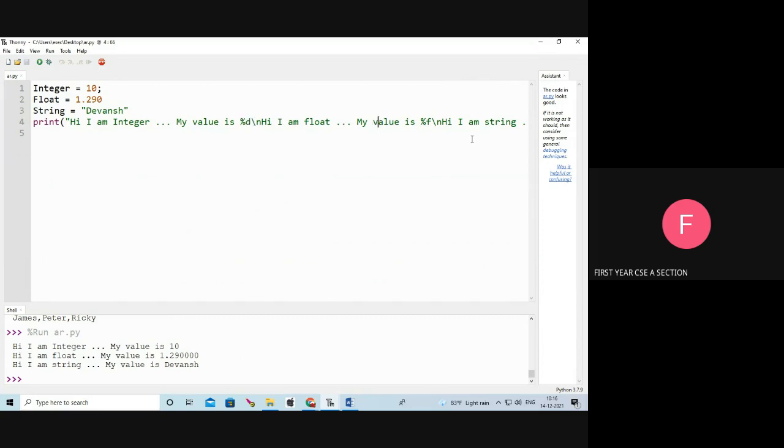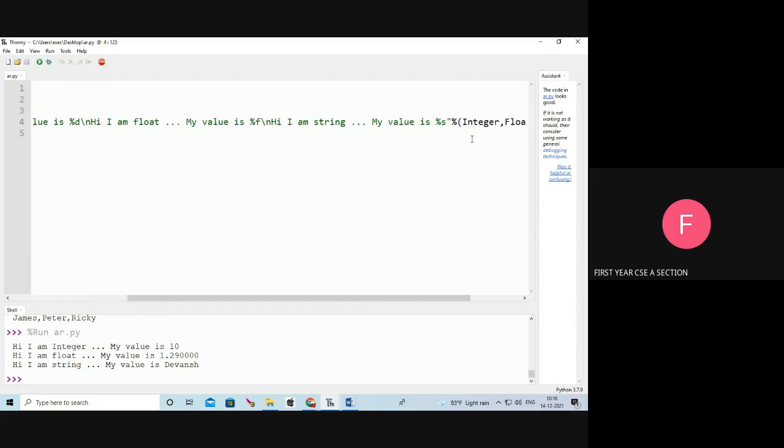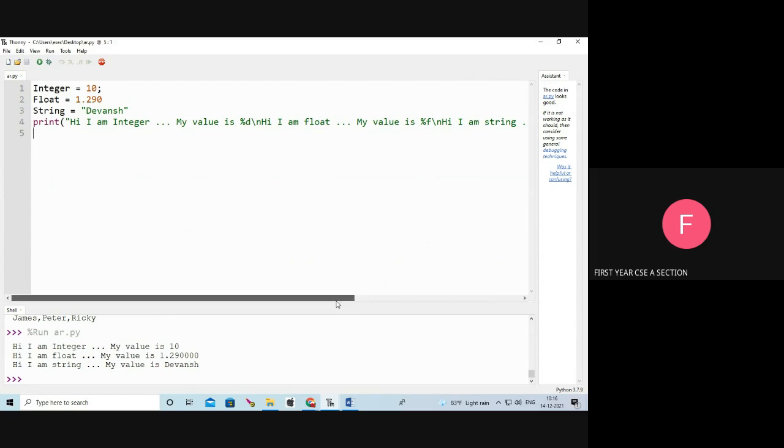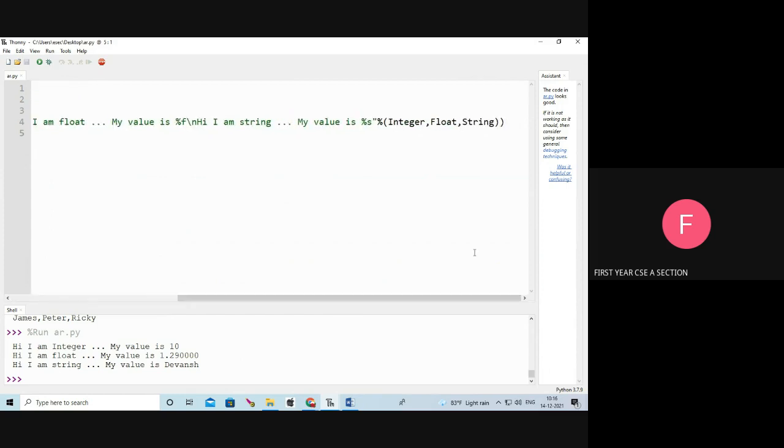Hi, I am float, my value is %f. Hi, I am string, my value is %s. Here, first this integer is going to be stored in %d. Next, the float is going to be stored in %f. Next, the string is going to be stored in %s.